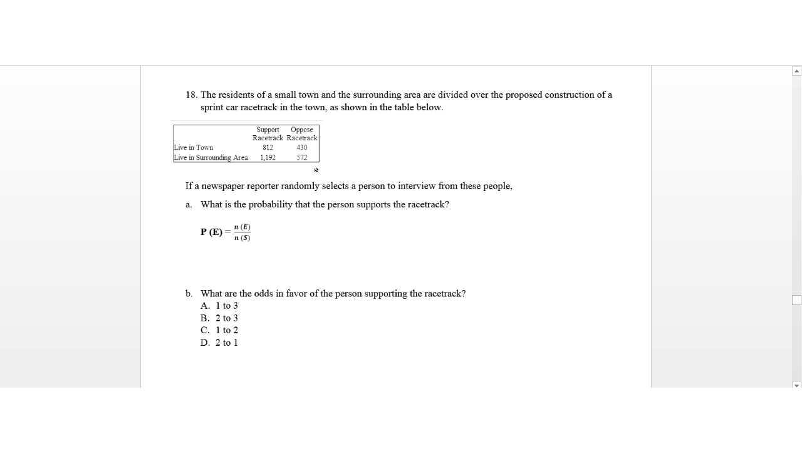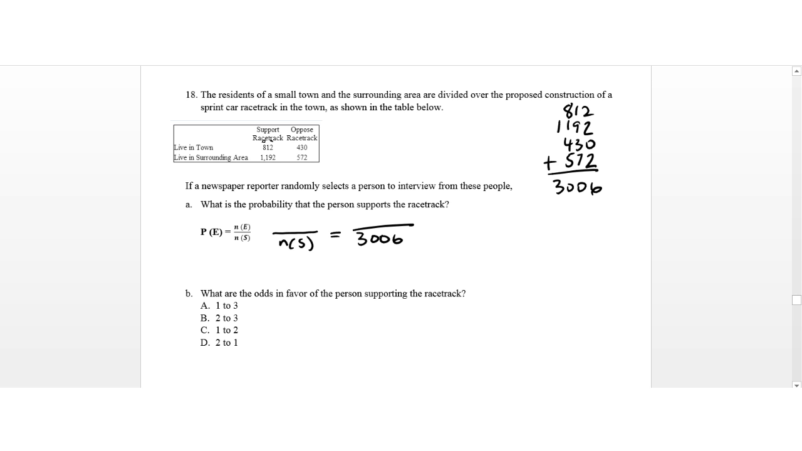live in town and in the surrounding area. So we'll simply add all of the supporters and opposers, and that gives us 3,006 total. So we have a total of 3,006, and we're trying to determine the probability of the supporters.